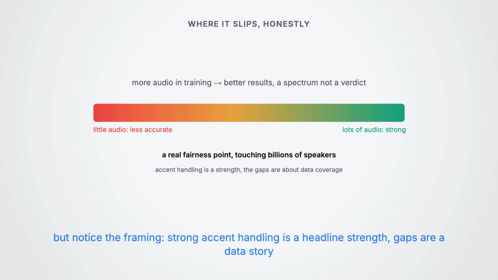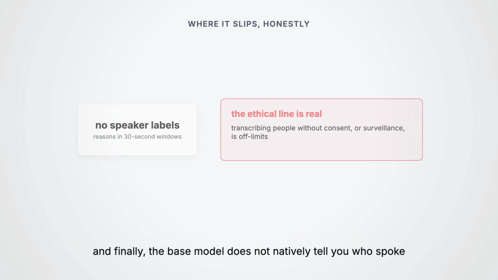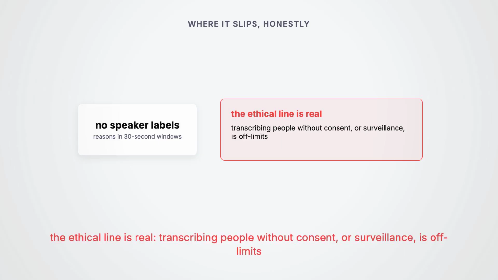Strong accent handling is one of Whisper's headline strengths, and the remaining gaps are about data coverage, not some inability. And finally, the base model does not natively tell you who spoke. It reasons in those 30-second windows, and the ethical line is real. Transcribing people without consent or using this for surveillance is off-limits.